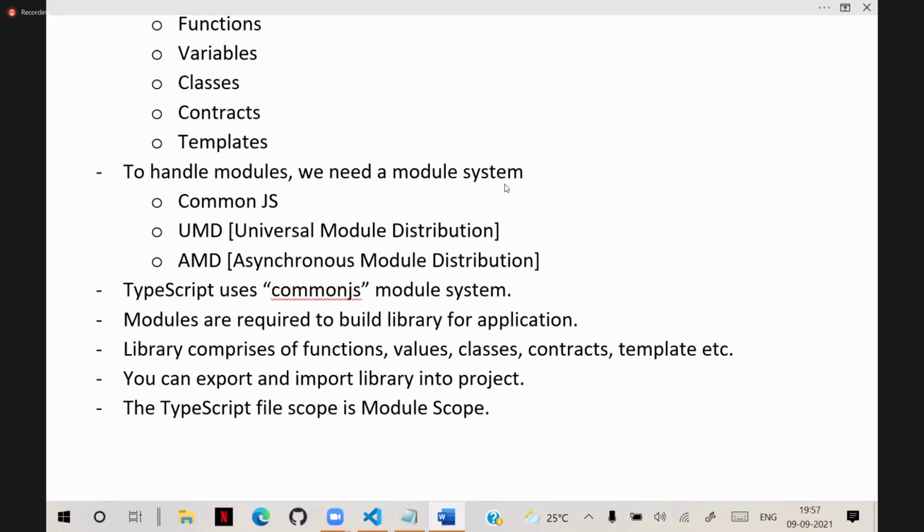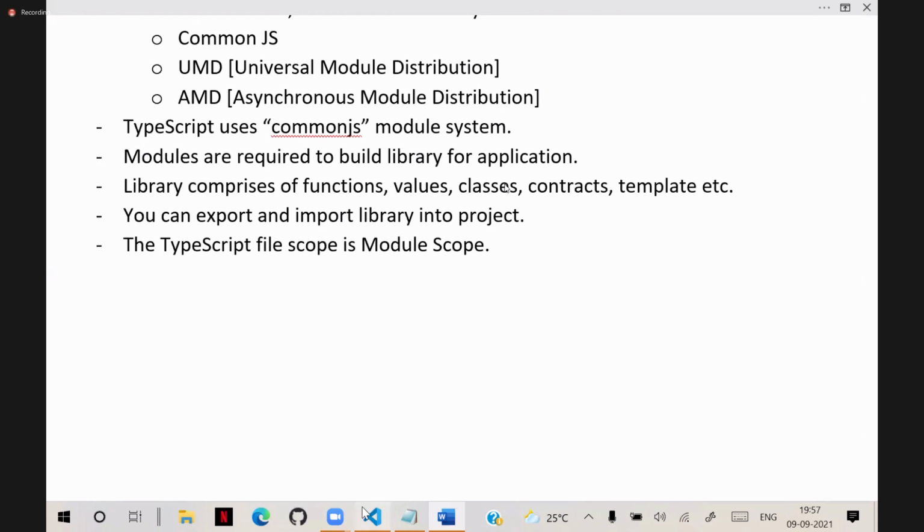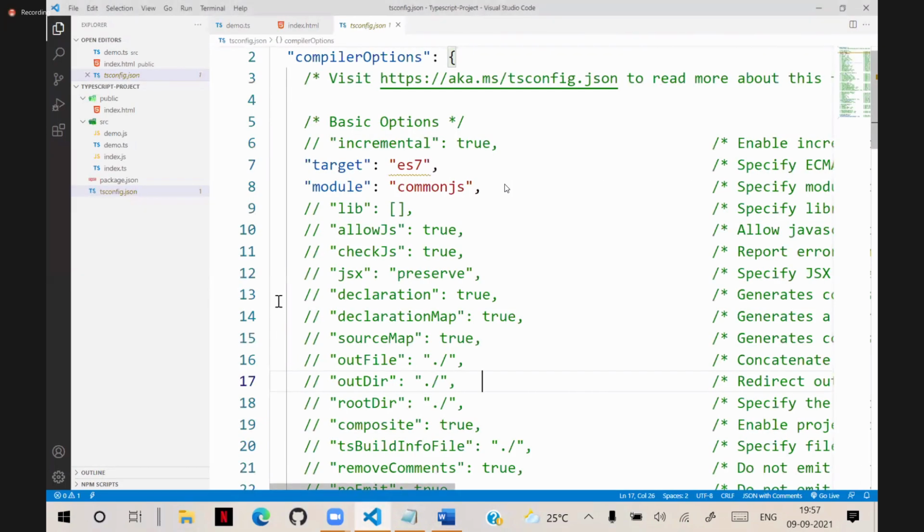That means whatever you written in a TypeScript file, it is considered as a module. We don't declare any modules. TypeScript file itself is considered as a module. For example, see, I will design here separate folder system. I will maintain a separate folder in our project.